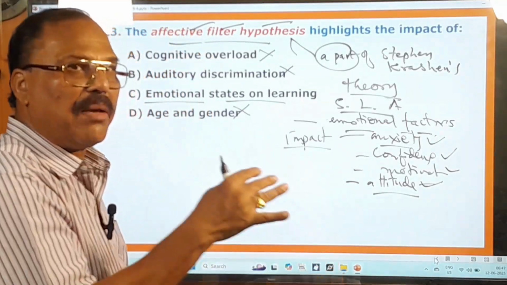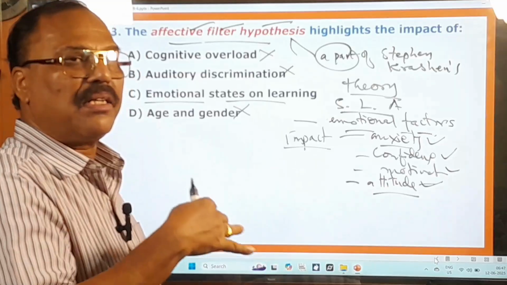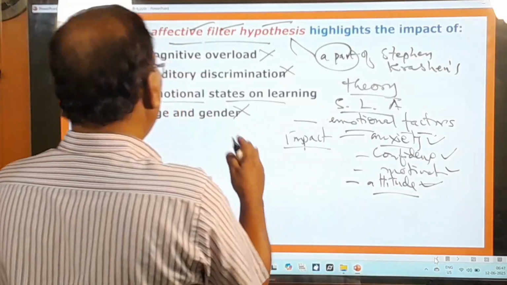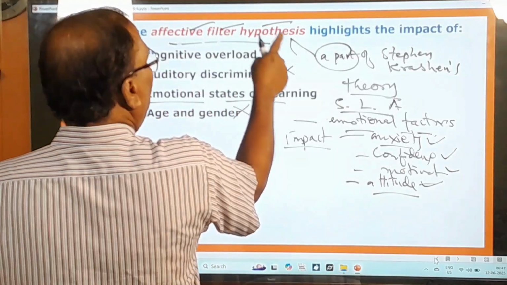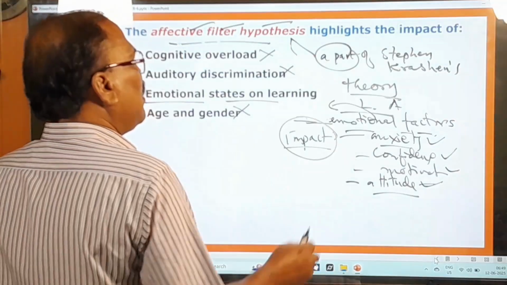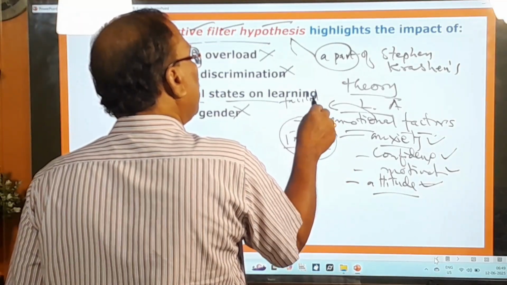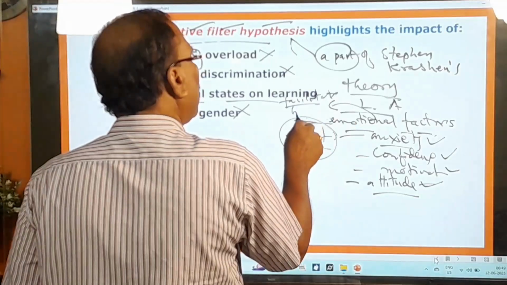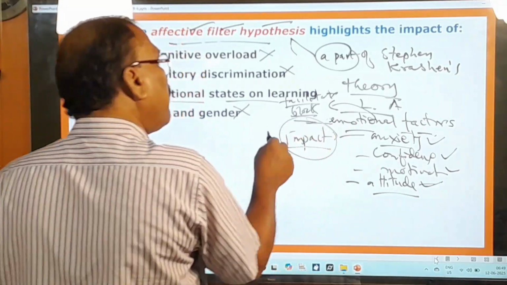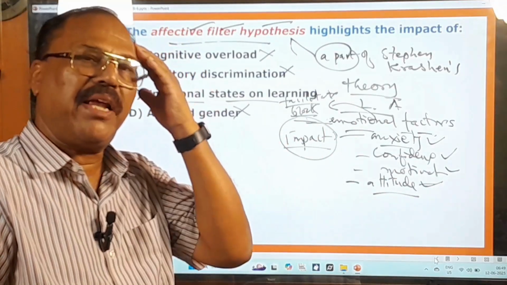The learner's ability to acquire the second language. This is what this affective filter hypothesis suggests. These emotional factors will either facilitate or block what? The language input from being processed by the brain.